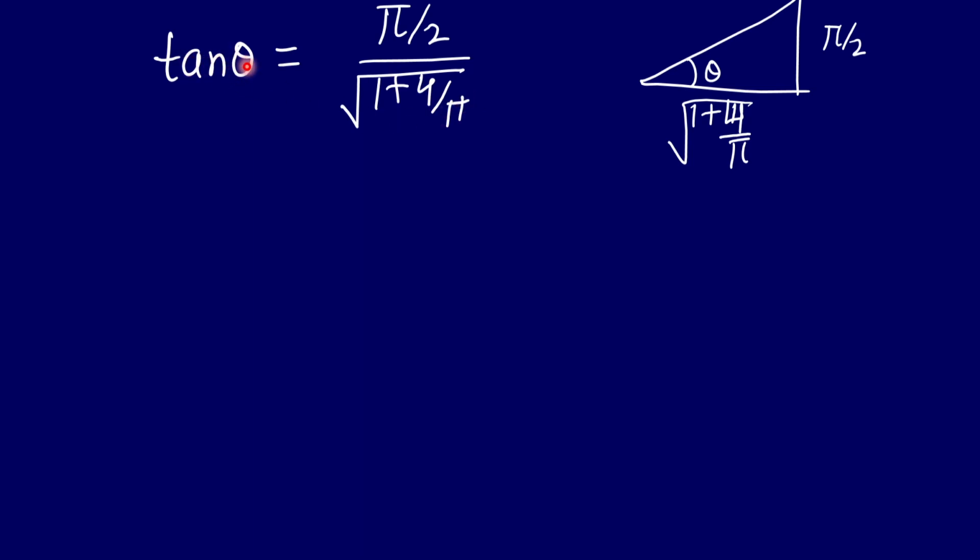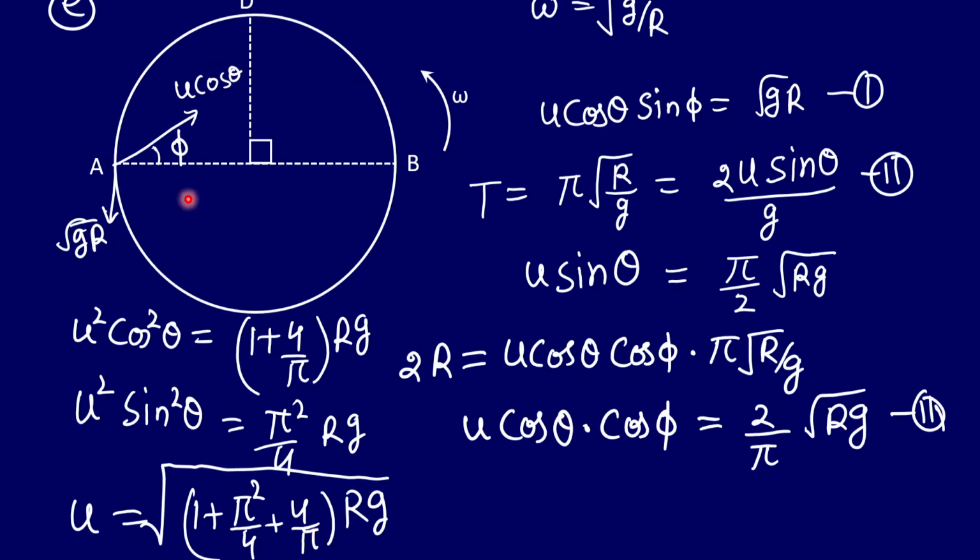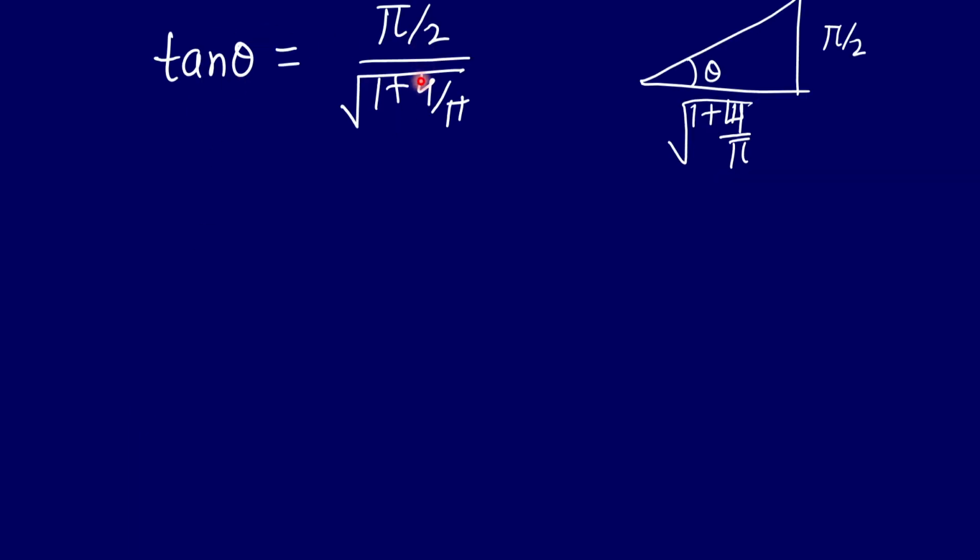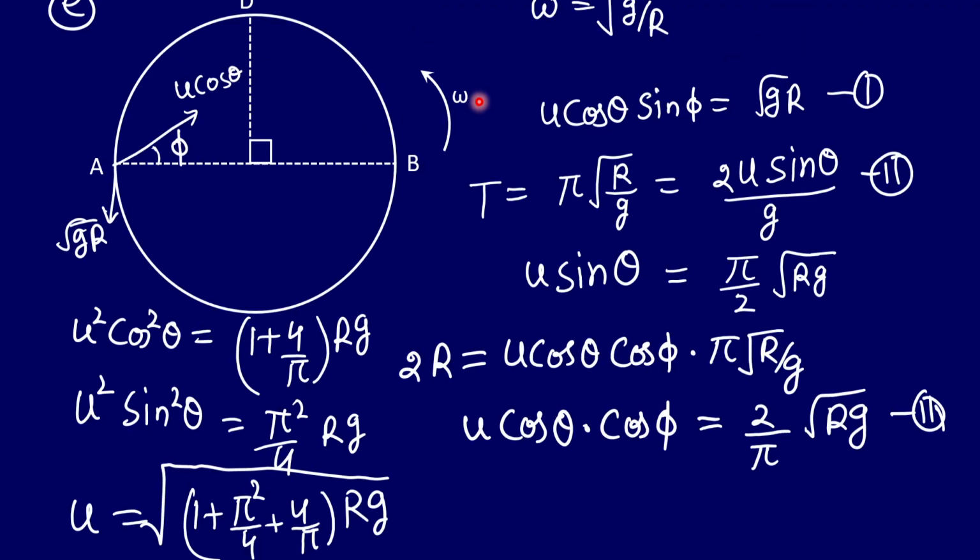So this tan phi will be equal to, from these two equations, just take the square root of these two equations and divide. So we'll get the value of tan phi also. Here you just have to take care that this is not 4 by pi, but 4 by pi square, right? So now we got all these values. Okay, so one part is also left. That is up to you. You can determine the value of phi by putting the value of theta in any of these equations, right?